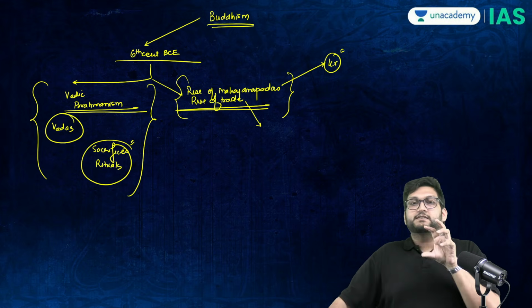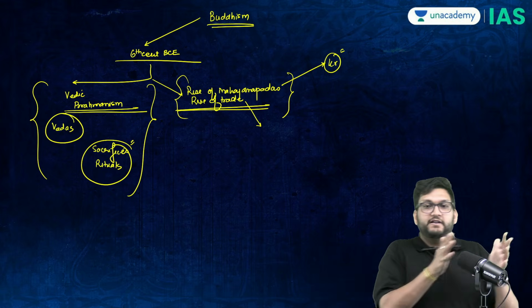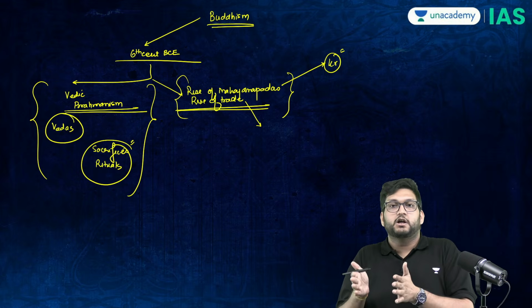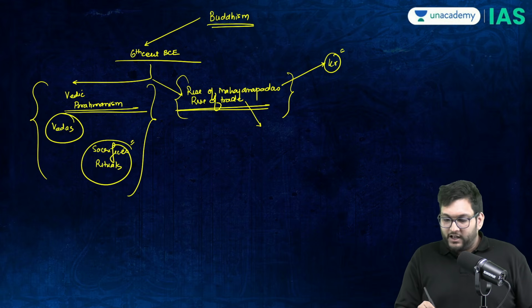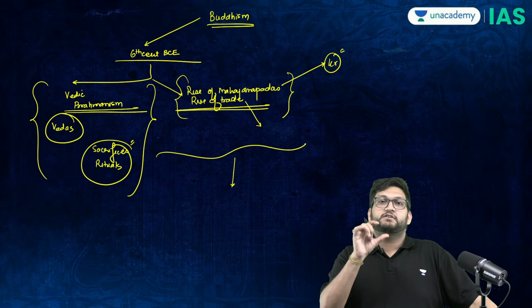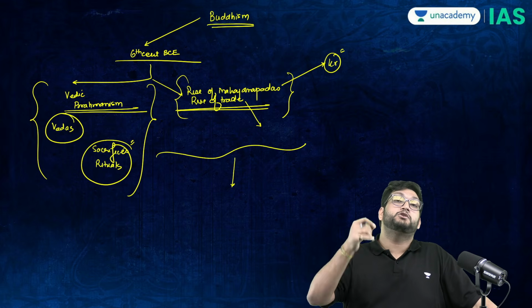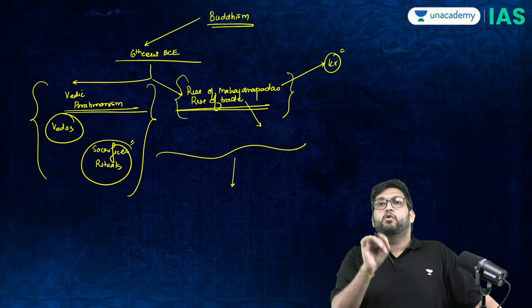And therefore, there's a lot of frustration building up in the economic group, in the political group, and with Vedic Brahmanism, as it is very difficult to follow because it is very expensive to do. Therefore, all these factors together create the context in which there was space for an alternative vision to what is called moksha. Now, where does the concept of moksha come from?